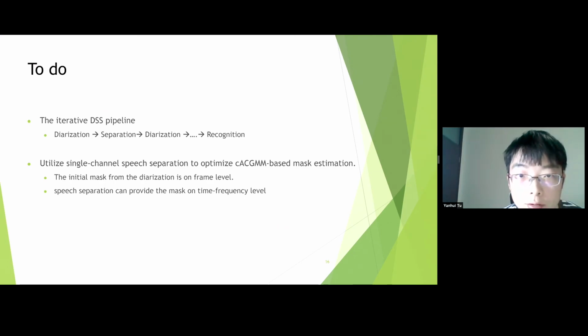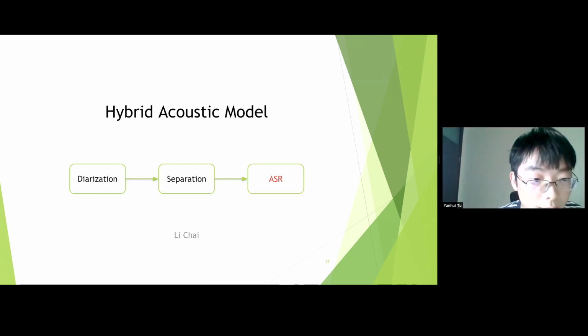Another is to utilize single channel speech separation to optimize the CACGMM-based mask estimation, because in the current version the initial mask from the diarization is on the frame level, while speech separation can provide the mask on the time-frequency level. Next, Yichai will introduce the recognition work on the workshop.